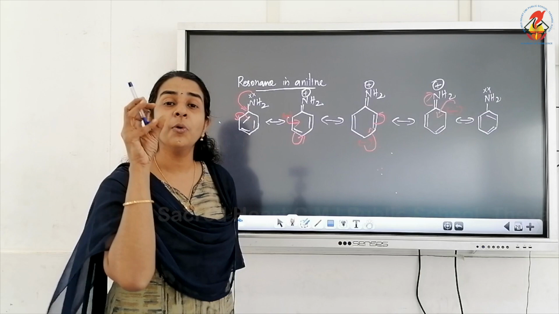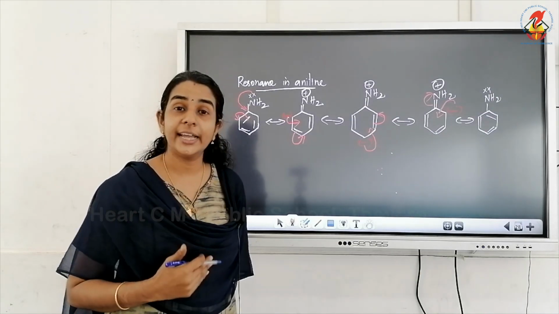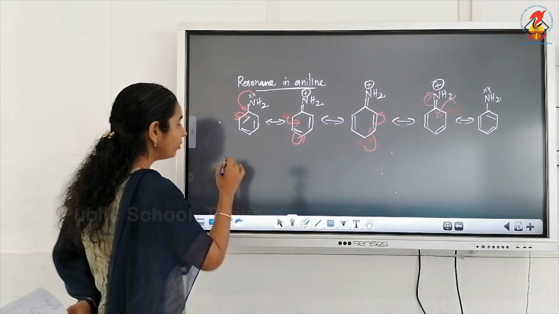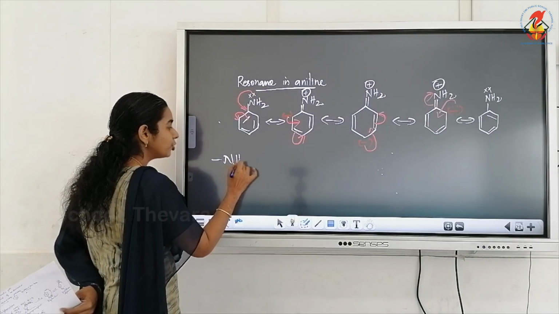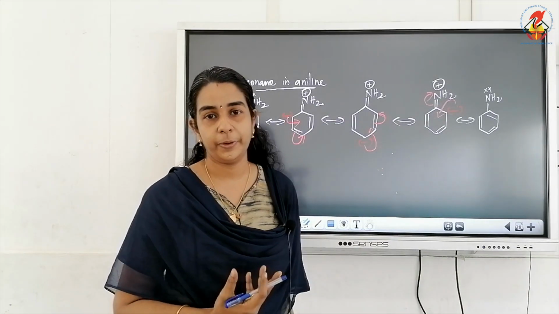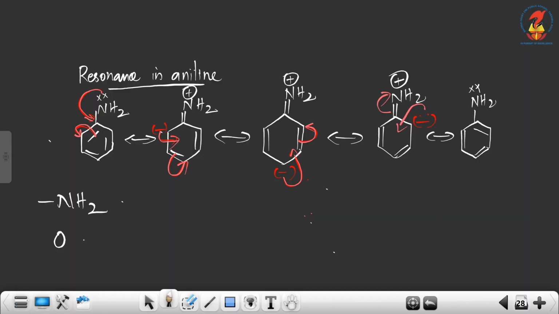So if there are more electron rich centers in a compound, the electrophilic attack will be more easy, isn't it? So we can say the NH2 group is a highly activating group, and therefore aniline is always ortho-para directing and activating.